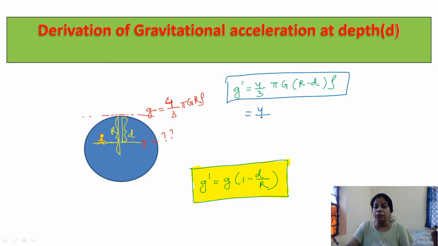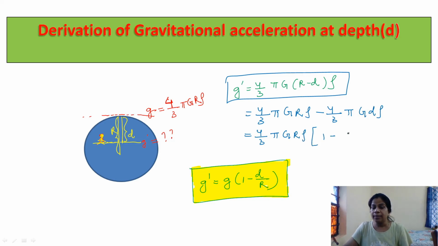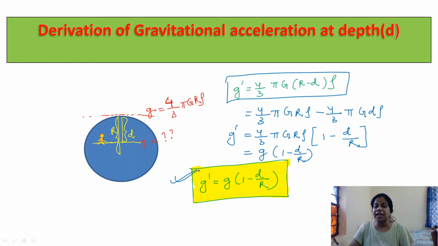Now this is 4 by 3 pi G r rho minus 4 by 3 pi G d rho. Now take common 4 by 3 pi G r rho, so this is 1 minus d divided by r. So this is g dash. Now g dash becomes g multiplied with 1 minus d by r.